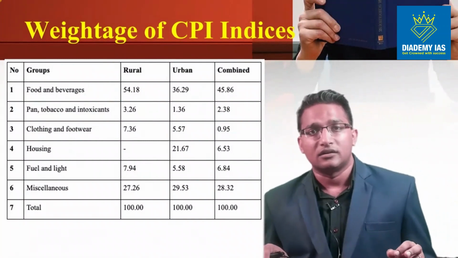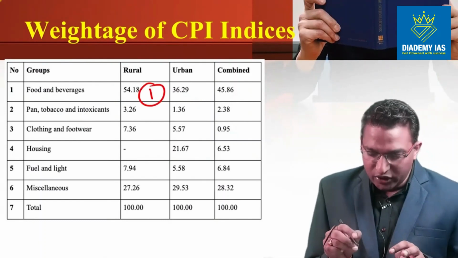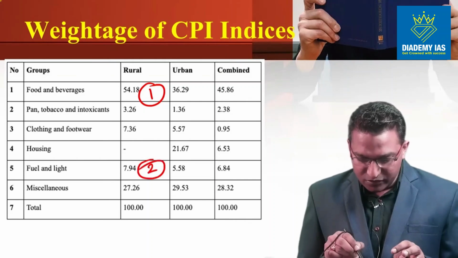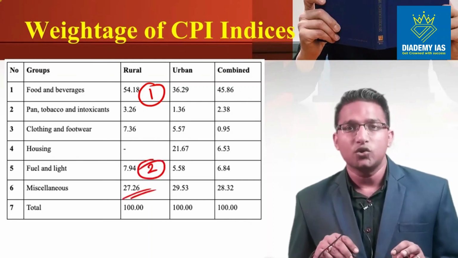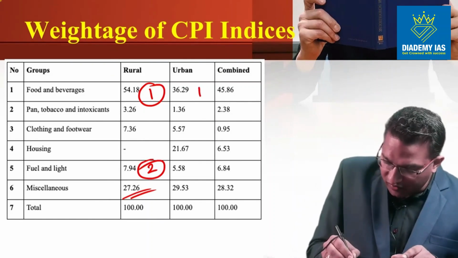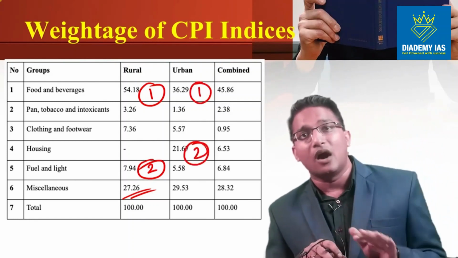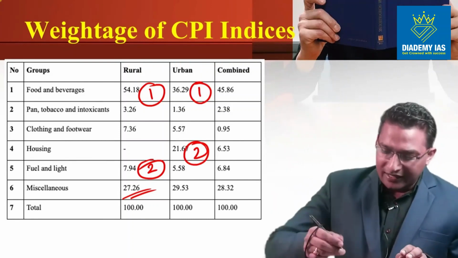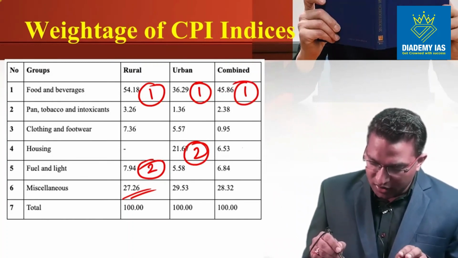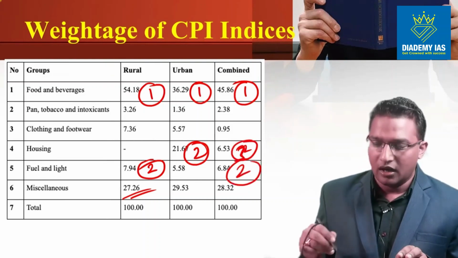Here you can see the weightage of CPI indices. The highest item in case of rural is food and beverages. The second highest we can see is fuel and light. We are not considering miscellaneous as second largest, because miscellaneous includes a lot of items. In case of urban, the highest weightage is given to food and beverages, and the second highest to housing. In the urban areas, housing cost is very, very high. Combined, the overall highest weightage is given to food, second highest to fuel and light, and third highest to housing.